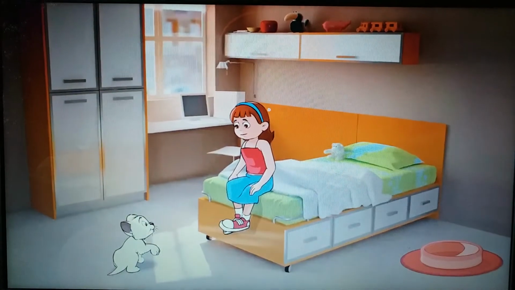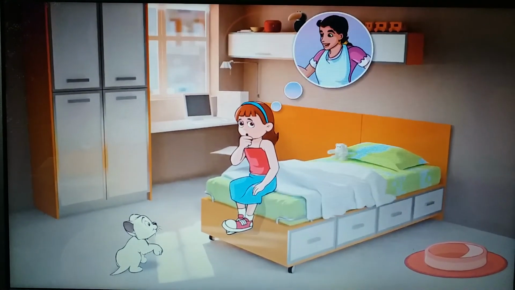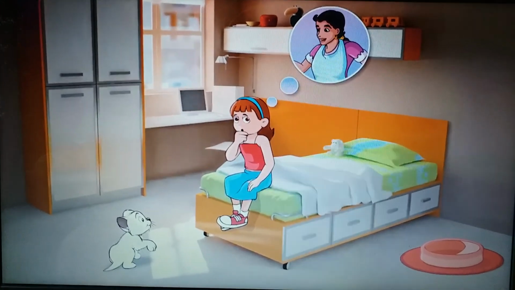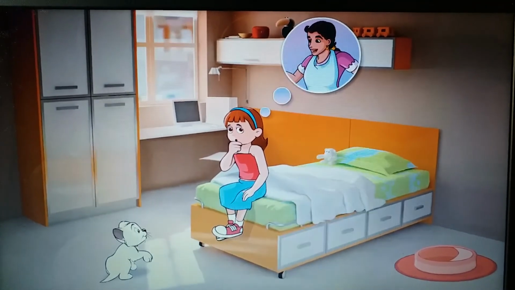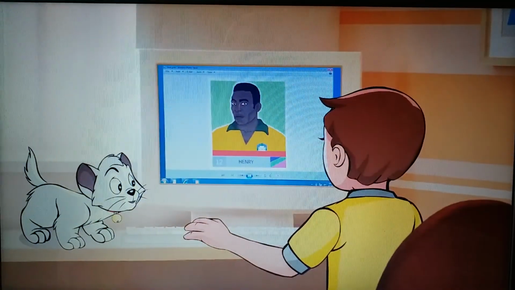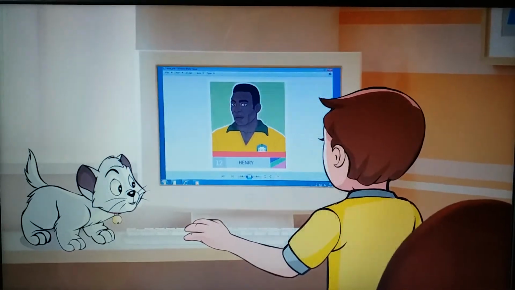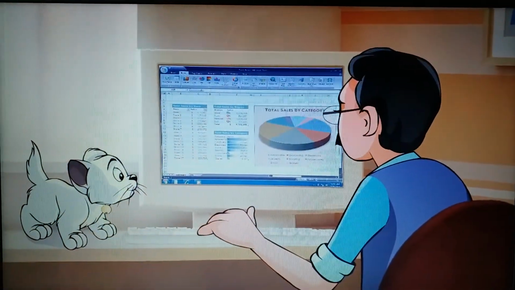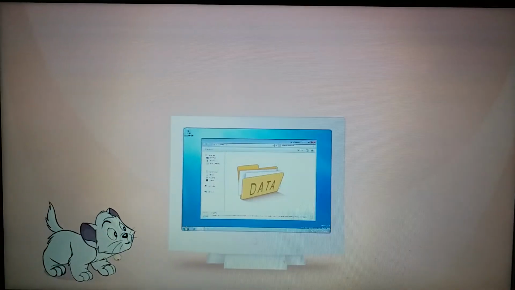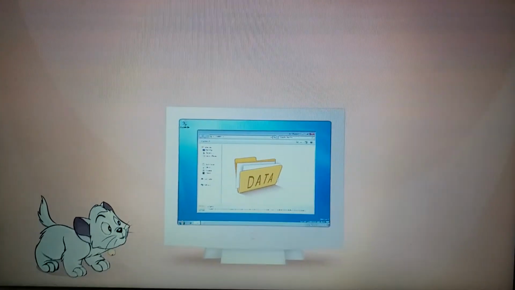Can you remember the 20 things your mother asked you to buy 10 days ago? Well, the computer remembers everything. Her mother saves her recipes on the computer. Her brother saves pictures of his football heroes, and her father saves his office work. And the computer remembers and keeps all this information stored safely.